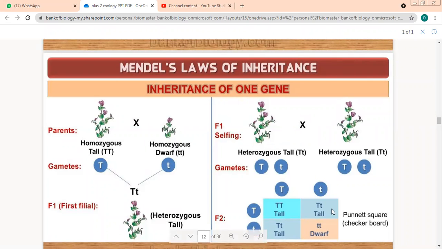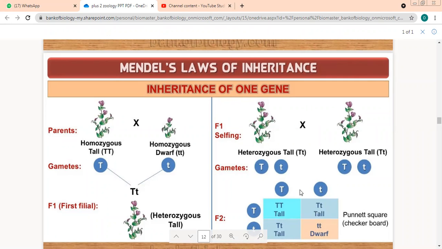So the phenotypic ratio in F2 generation of a monohybrid cross is 3:1, and the genotypic ratio is 1:2:1.